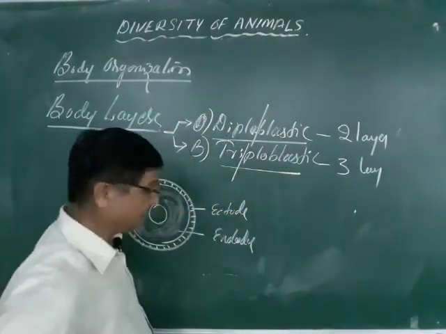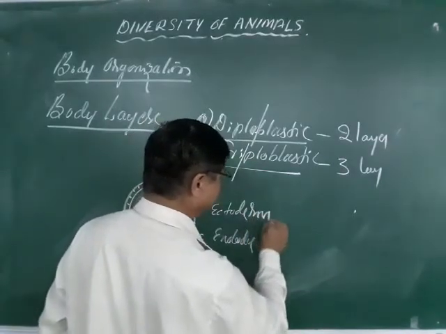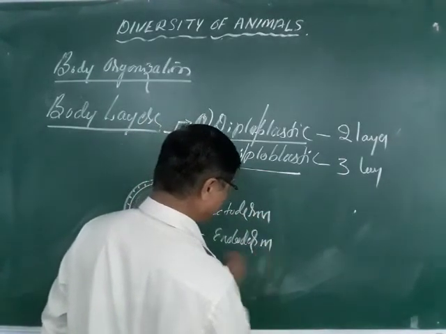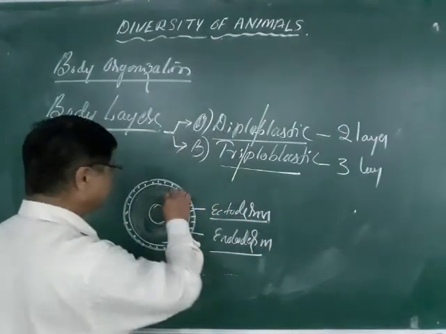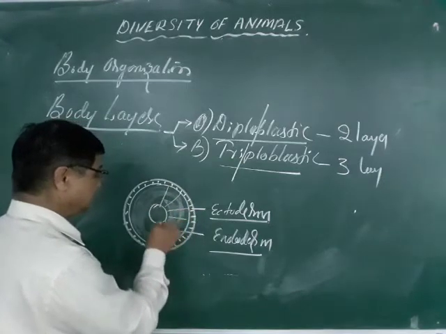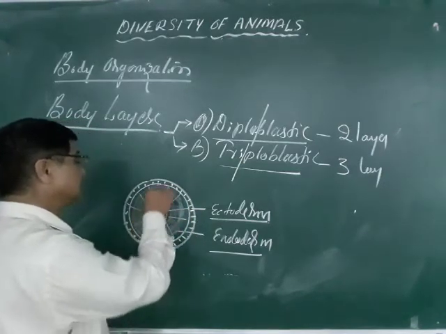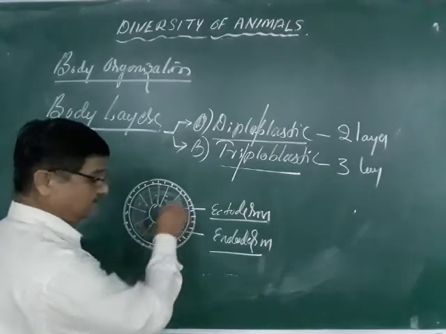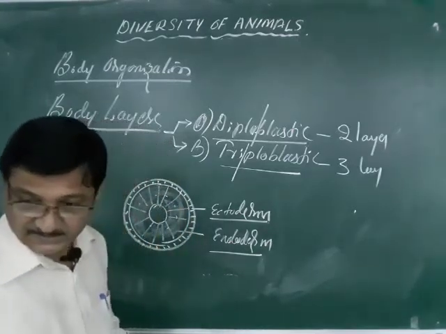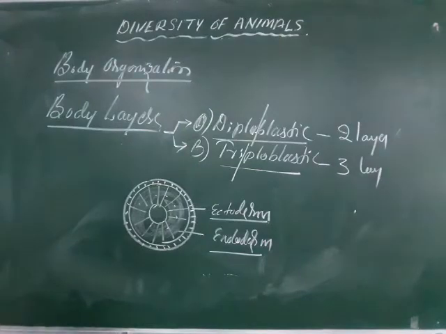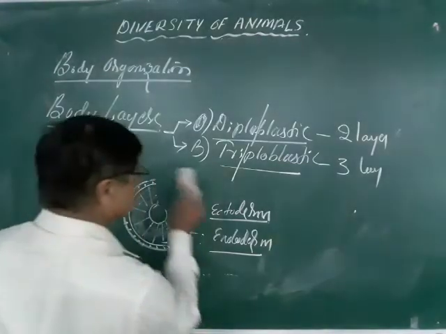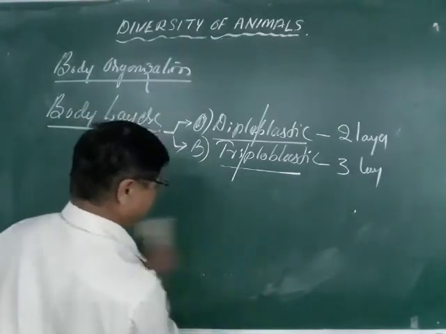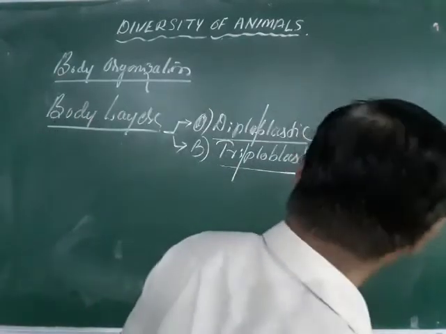This is the ectoderm, and this is called the endoderm. Ecto means the outermost layer is called the ectoderm, and the innermost layer is called the endoderm. So this is the ectoderm and the endoderm. And suppose the animal body is made by three layers.